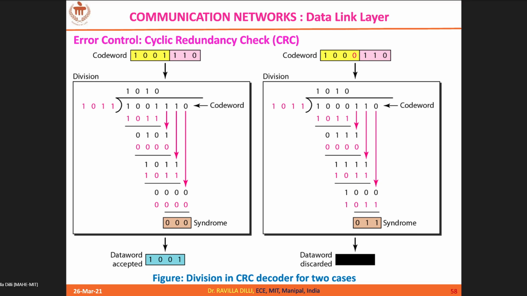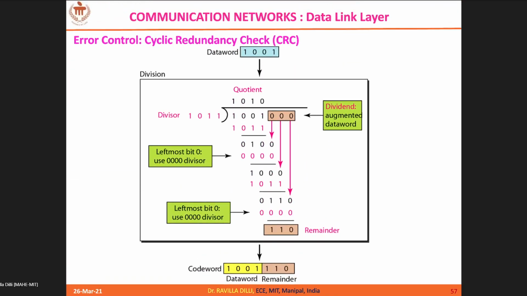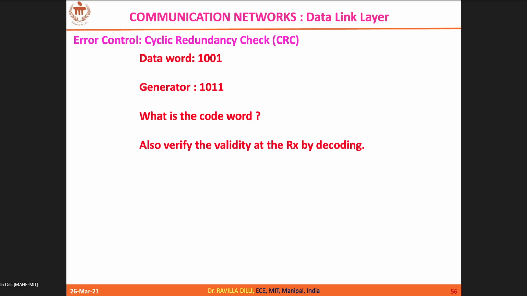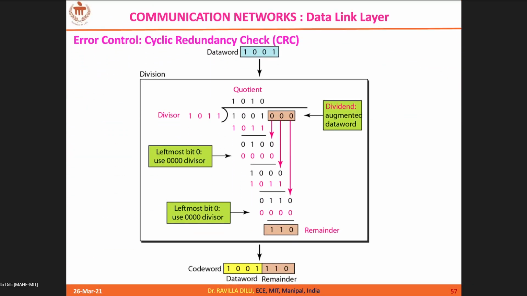So 1001 is your data. 1011 is your generator polynomial. So the number of bits that you need to append while doing the division is three zeros. And in each iteration, you are going to take 1 bit from the dividend.